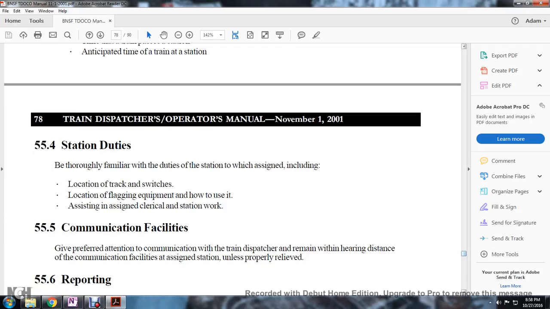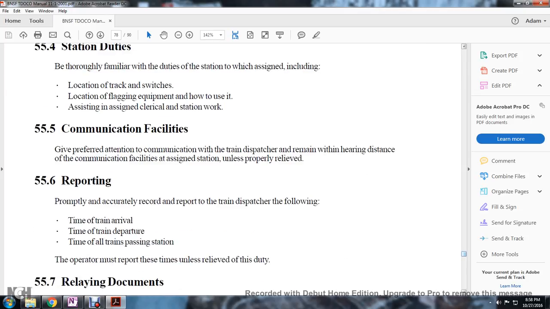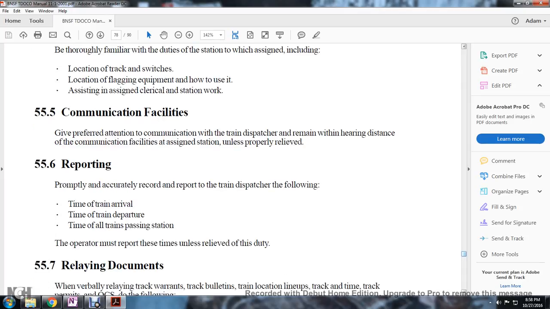5.5 Station duties. Be familiar with the duties of the station to which assigned, including the location of the track and switch, flagging equipment and how to use it, and the assigned clerical and station work. Communication facilities: give preferred attention to communication with the train dispatcher. Remain within hearing distance of the communication facility assigned to the station unless properly relieved.